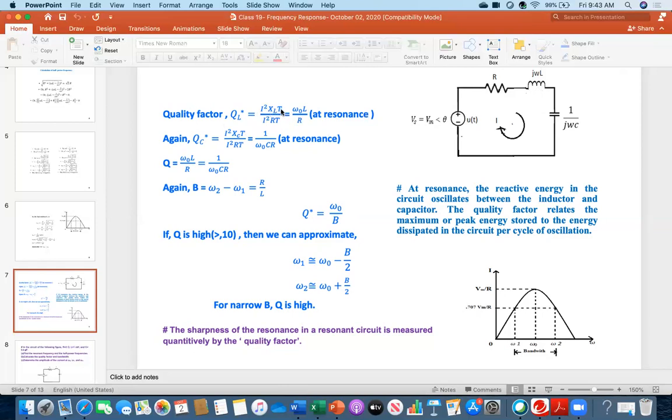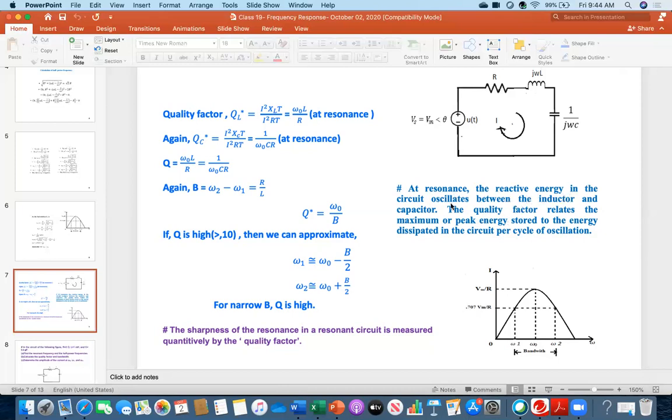When I multiply by T, the time period, since the definition says per cycle of oscillation, power multiplied by time is the energy.